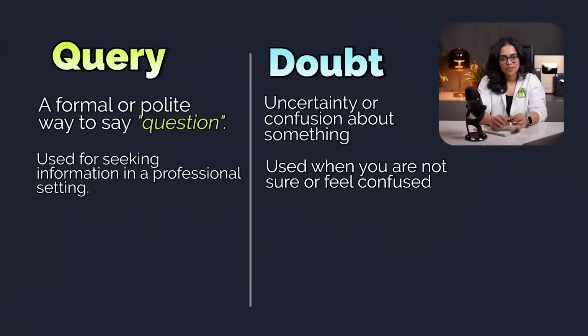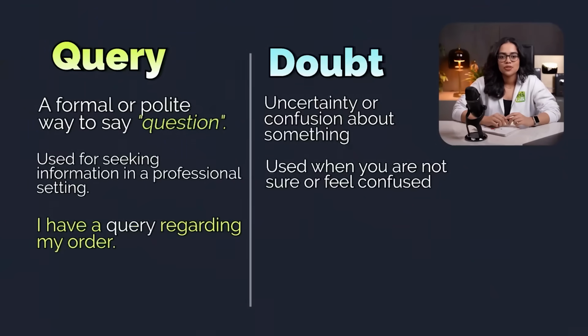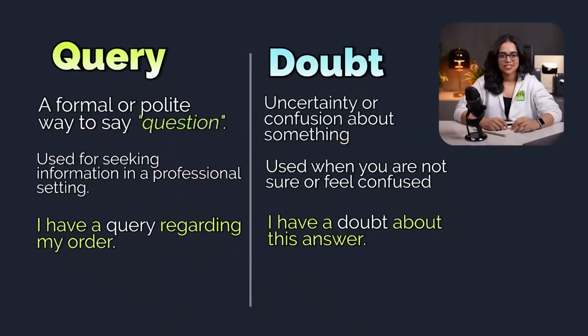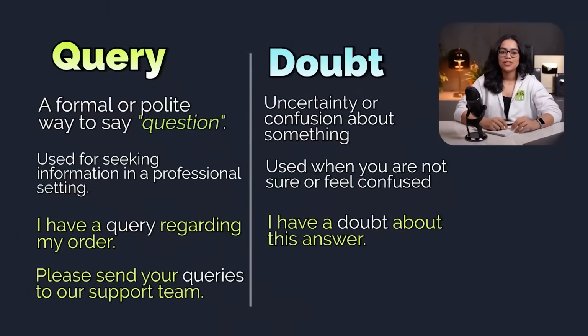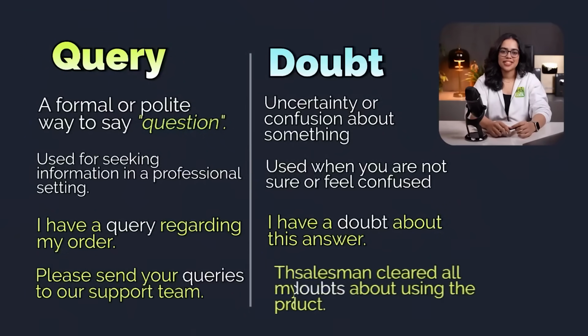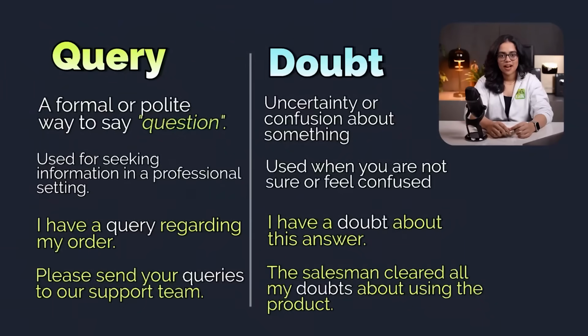You could have a doubt in a math equation or a physics problem or a grammar concept. That's where you use doubt. Example, I have a query regarding my order. This means you need more information about your order. I have a doubt about this answer. It means you're confused about the answer. Please send your queries to our support team. The salesman cleared all my doubts about using the product.